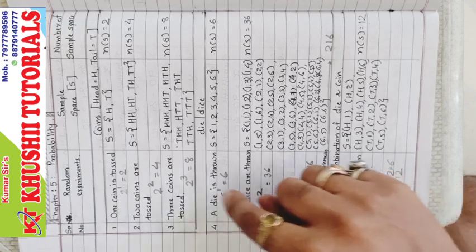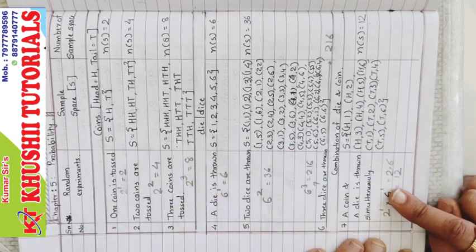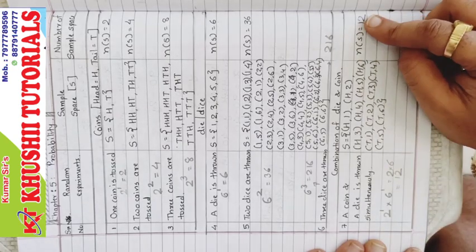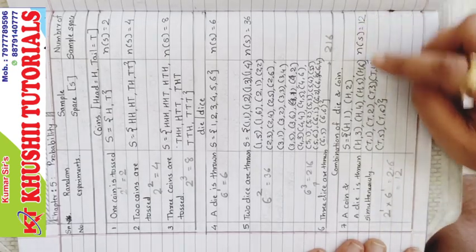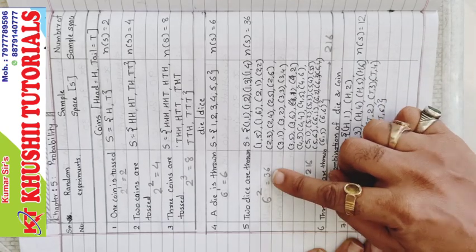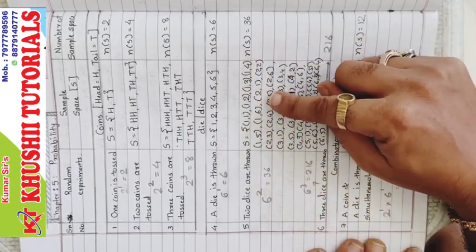Okay, your school teacher might not teach you this thing. Hope you understood how to find total sample space, and then you can match. As there are 12 sample points, there should be 12 possibilities. 36 sample space, so there should be 36 possibilities.